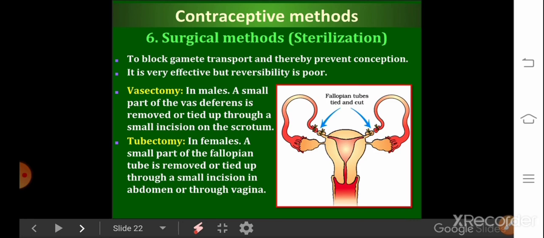A small part of the fallopian tube is removed and tied up through a small incision in the abdomen or through the vagina. These techniques are highly effective, but as I mentioned, their reversibility is very poor.